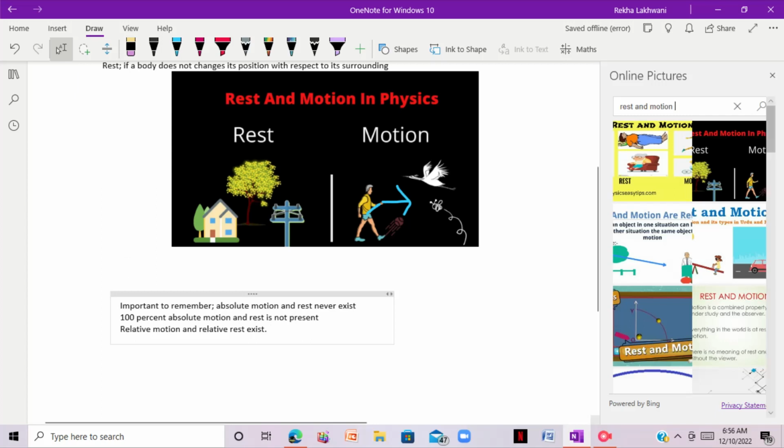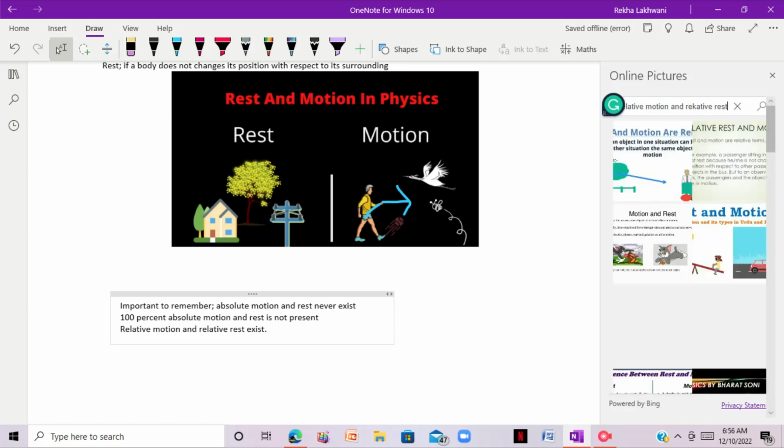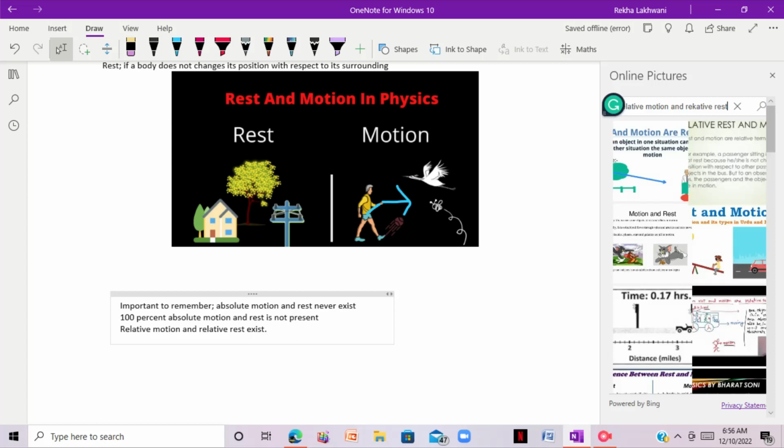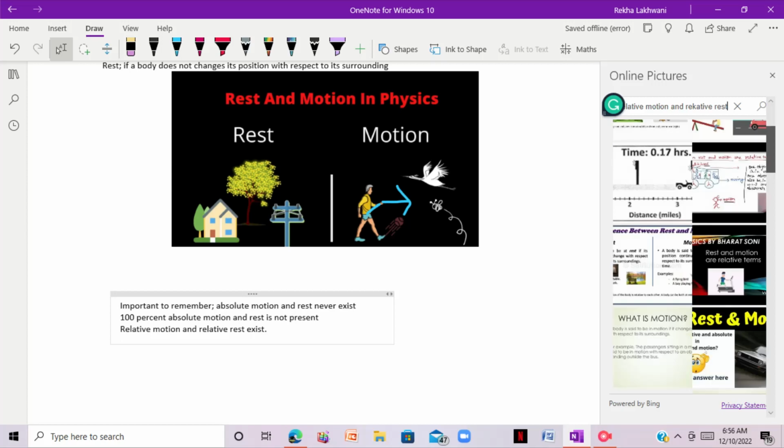For example, like we are on earth, right now you are sitting somewhere, right? But the earth is moving, and we are on the earth, so it means we are also in motion.